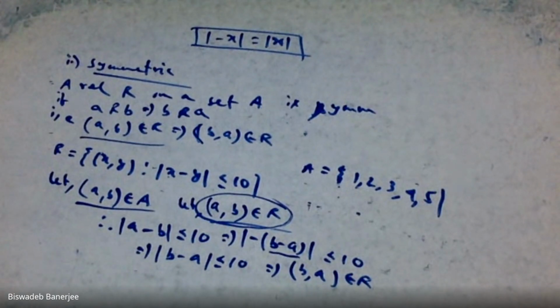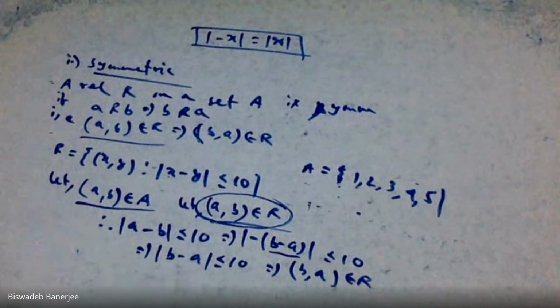So this is called the definition of symmetric relation. Symmetric relation means if a comma b belongs to this, b comma a also belongs to this. Clear? Anyone? Any doubt?